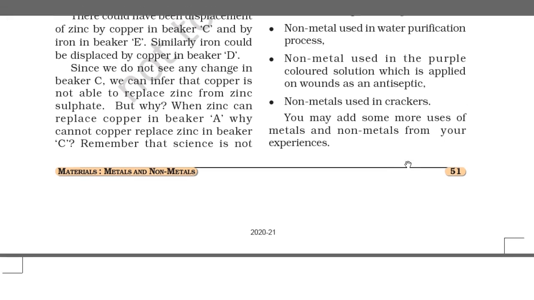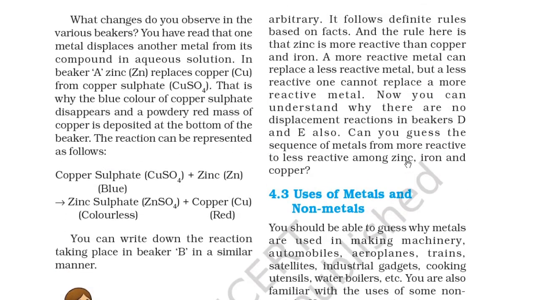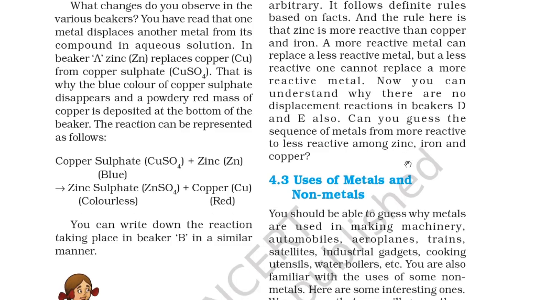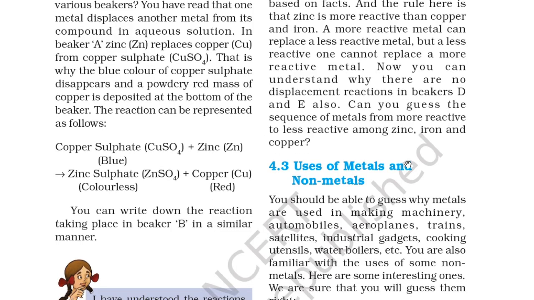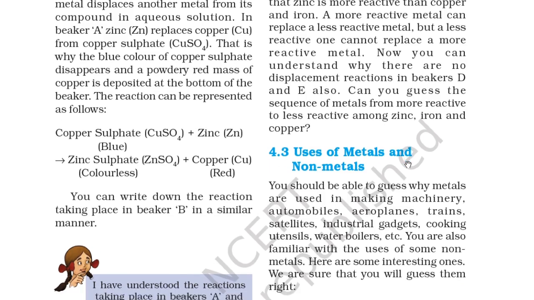Remember that science is not arbitrary. It follows definite rules based on facts, and the rule here is that zinc is more reactive than copper and iron. A more reactive metal can replace a less reactive metal, but a less reactive one cannot replace a more reactive one. So you should remember that. Now you can understand why there is no displacement reaction in beakers D and E also. Can you guess the sequence of metals from more reactive to less reactive among zinc, iron and copper?